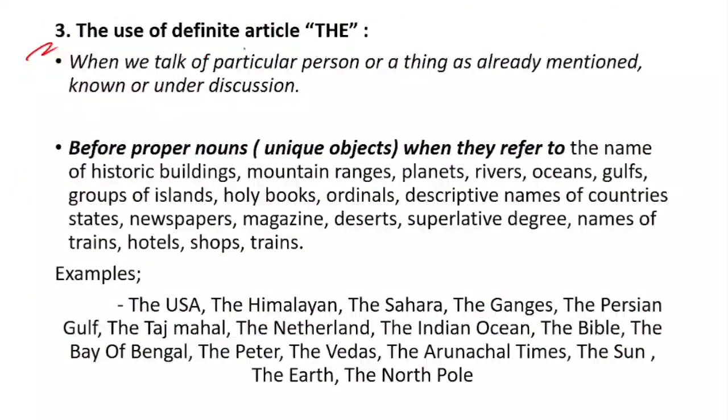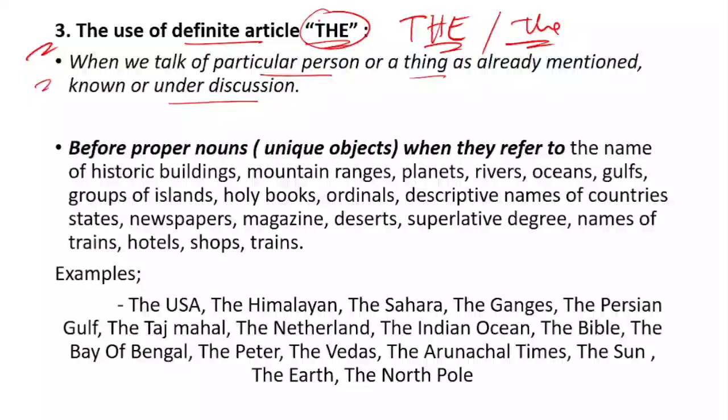Now let's talk about the definite article. The definite article is the, okay. कोई कोई "द" बोलता है और कोई कोई "दी" बोलता है, okay. It doesn't matter how they pronounce it, but they are talking about the only. Here, when we talk of a particular person or thing already mentioned, known, or under discussion, okay, we will be using the, okay.